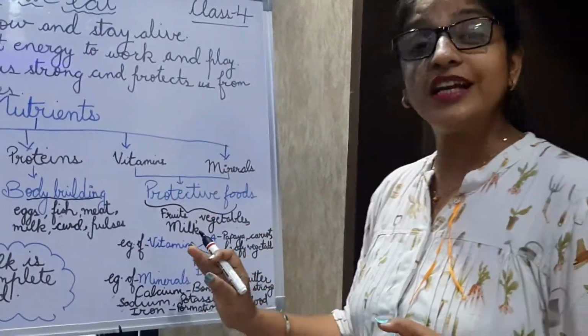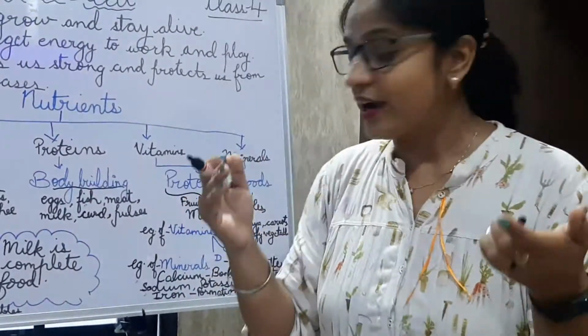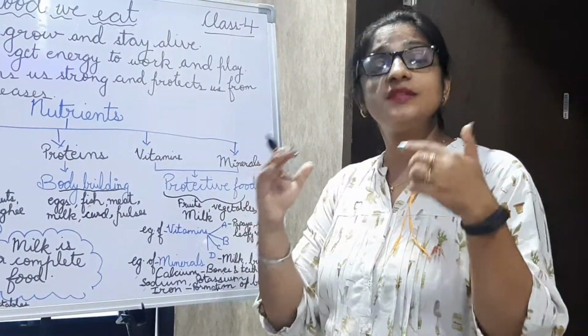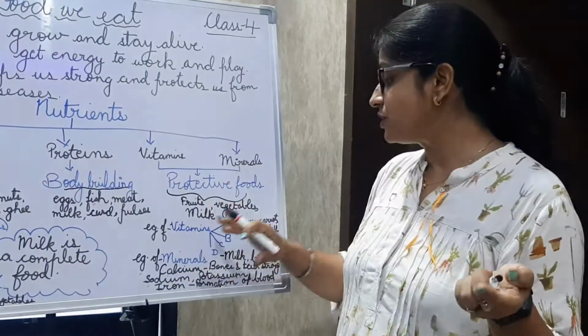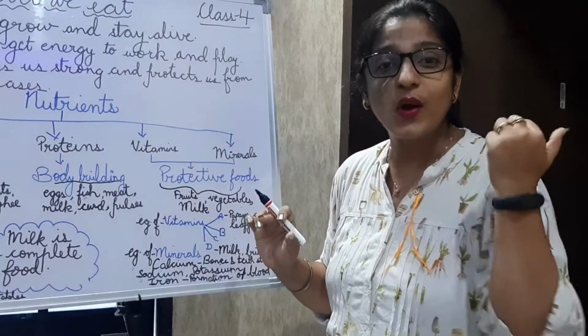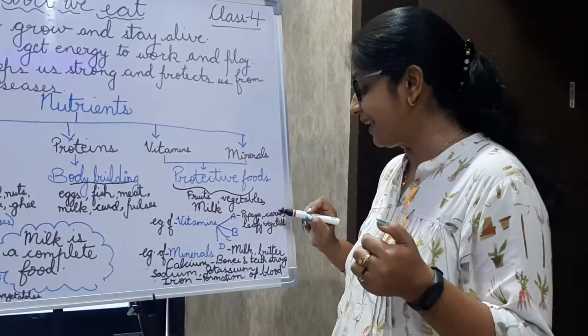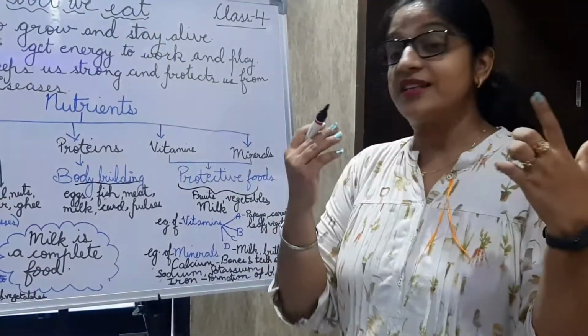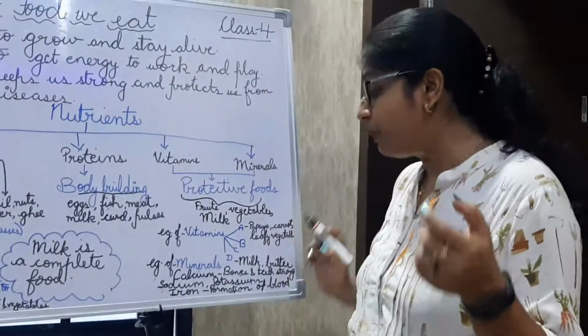Now while talking about vitamins, I've taken vitamins A, B, C, D. Vitamins are of various types. We can get vitamin A in papaya, carrot and green leafy vegetables. We can get vitamin D from milk, butter.